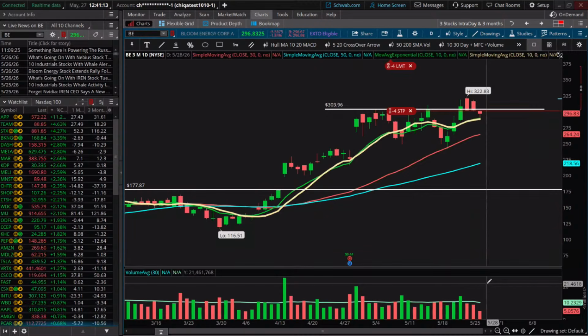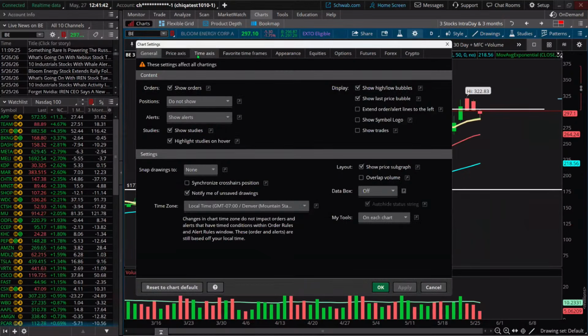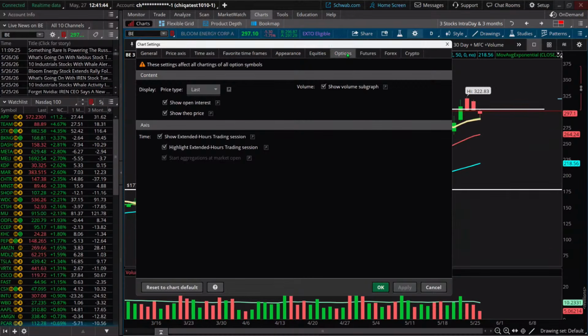Let's see. Oh, but Lakshmi's saying the drag only works on the chart if it's a stock trade. I'm not positive on that because typically I do not adjust my option trades this way. Typically, I go into my working orders and I've already figured out a reason and some math why I would want to change it to a different order. So maybe that is the case. Maybe it just shows us, although I'm going to look at something here. If we come under options.